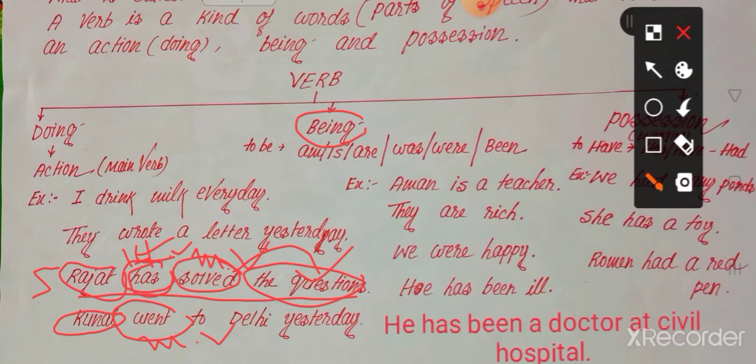Okay, next, being. Being comes from when there is no action verb in the sentence, when we cannot get any action verb, we use the being verb.